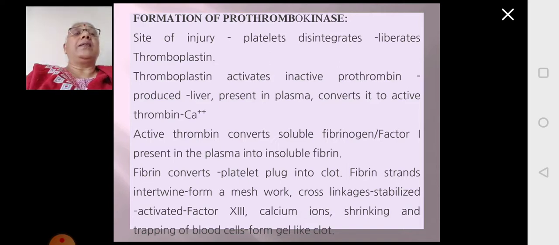So here the meshwork which is formed will try to shrink, and it will trap the blood cells which are flowing in the blood, and results in the formation of a gel-like clot. So once the clot is formed, bleeding will stop, and you will see that when the clot formation is complete, a clear liquid will be oozing out from the wound. That is, only the serum will be coming out of the wound. The rest of the factors will be stopped because of the formation of the clot, and after some time even the serum will stop. When that happens, it means the process of clotting is completed.